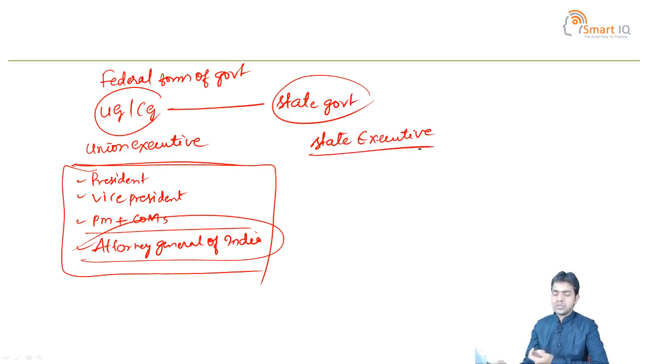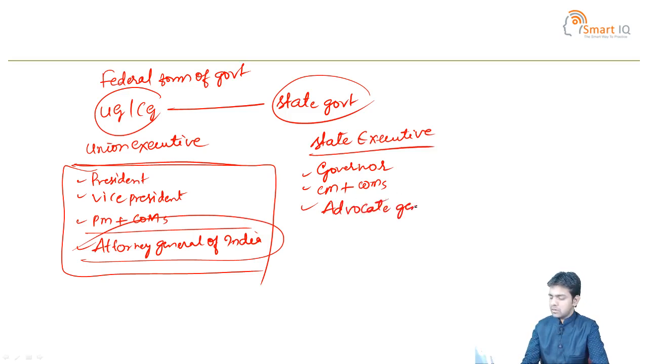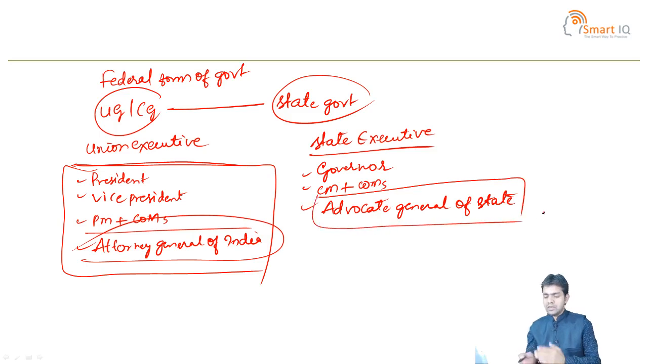The state executive also includes the Governor, the Chief Minister plus the Council of Ministers of the state legislature, and another very important office called the Advocate General of the State. Today we will discuss this very important authority or office in the state executive, the Advocate General of the State.